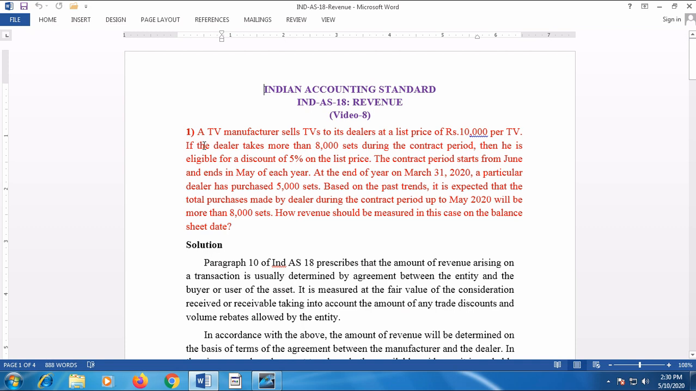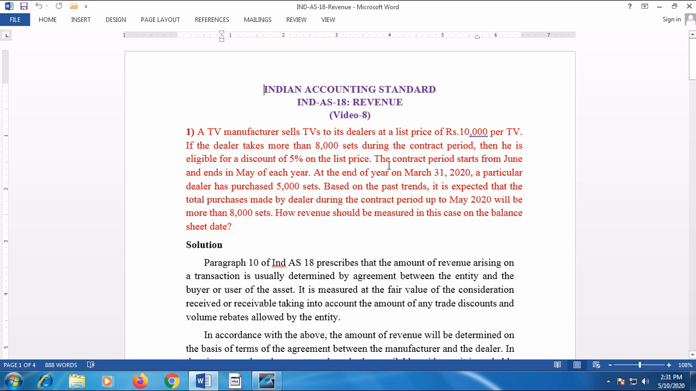In the first illustration, it is given that a TV manufacturer sells TVs to its dealers at a list price of rupees 10,000 per TV. If the dealer takes more than 8,000 sets during the contract period, then he is eligible for a discount of 5% on the list price. That means the regular selling price by the TV manufacturer to the dealers is 10,000. In case the dealer takes more than 8,000 sets during the contract period, then he will be given 5% discount on the list price, that is rupees 10,000.